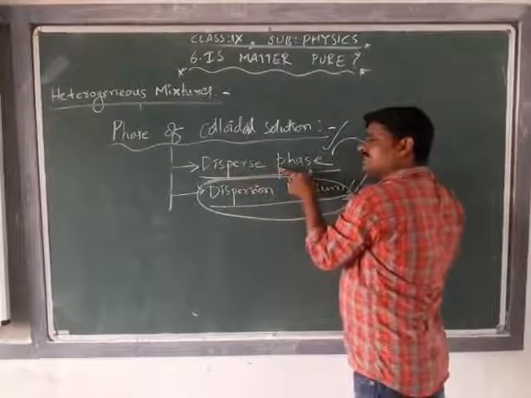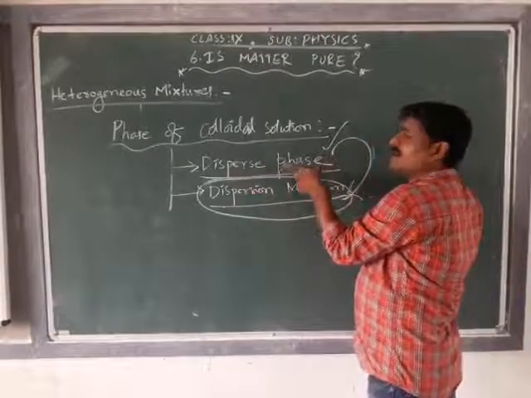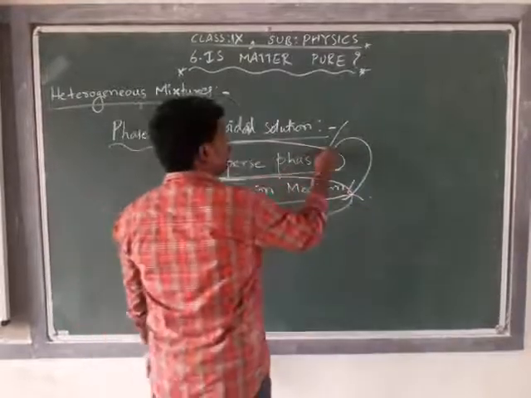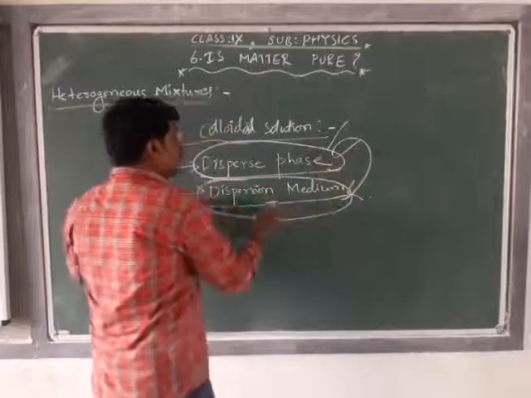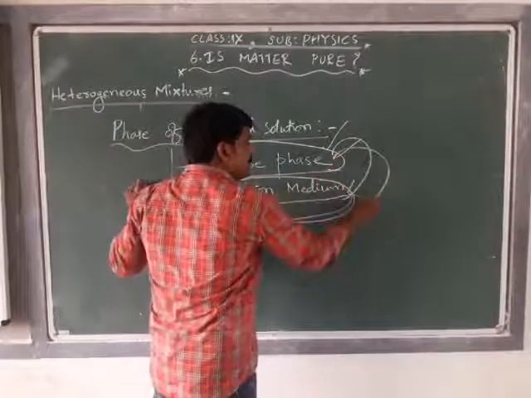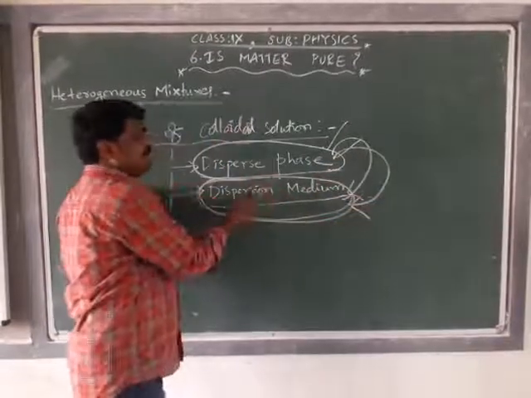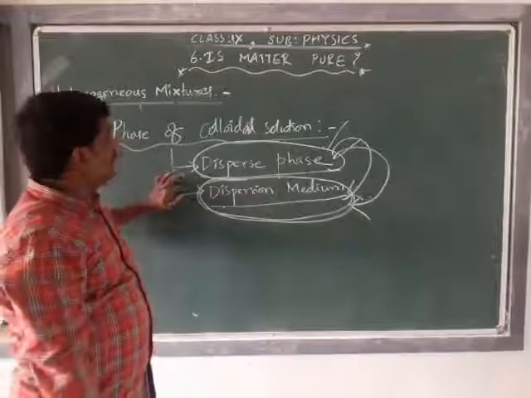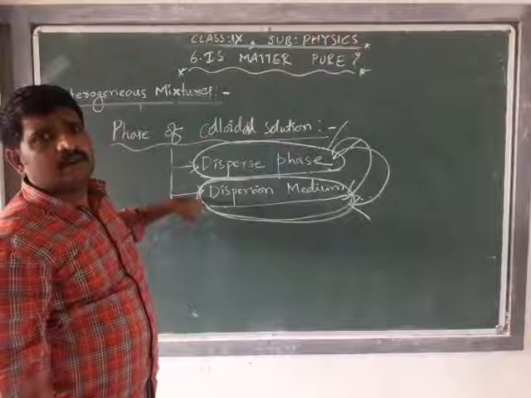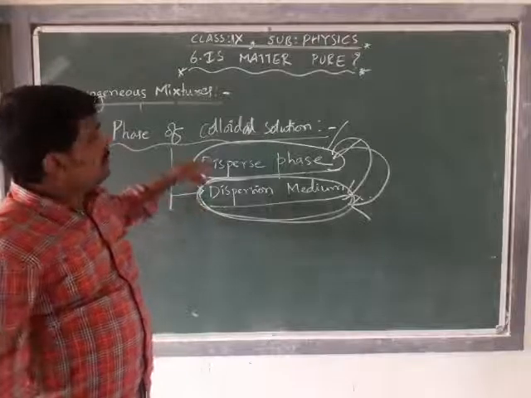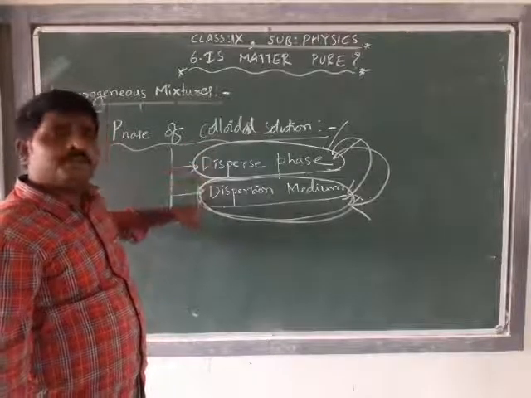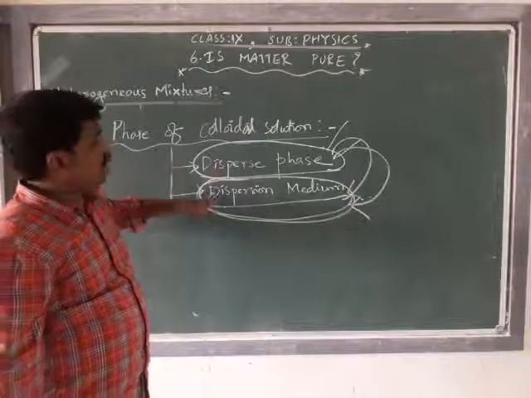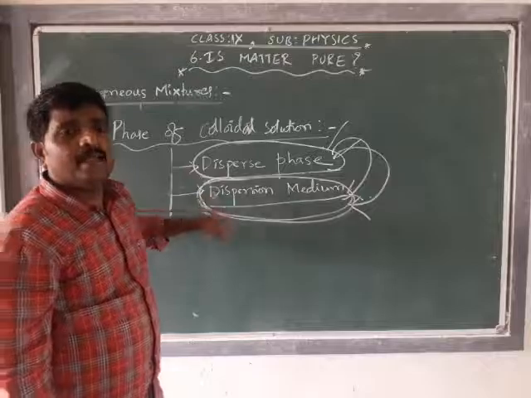Disperse phase is a substance which consists of small particles, the particles of colloidals, and the medium which is dispersing this disperse phase in it is considered as dispersion medium. Okay.